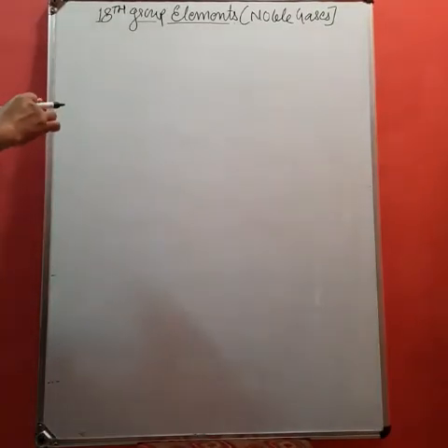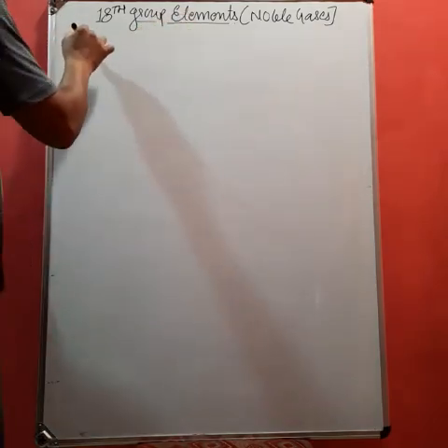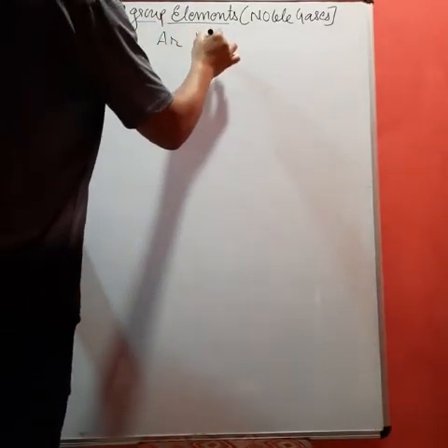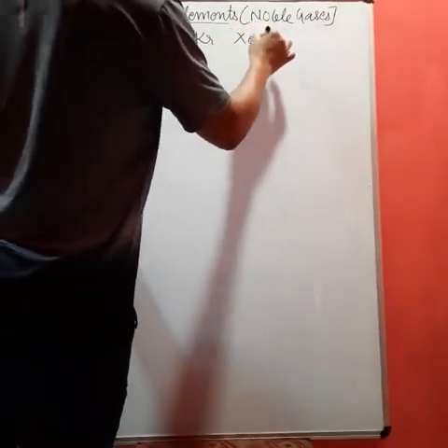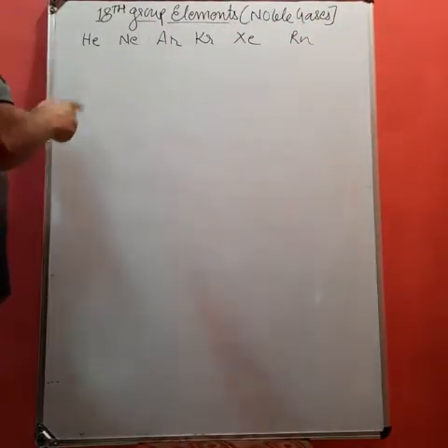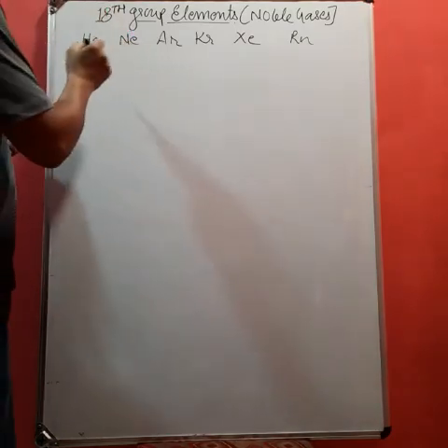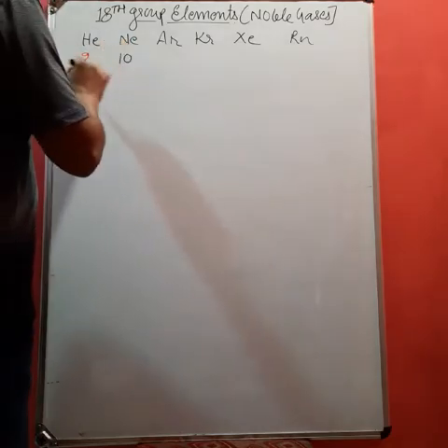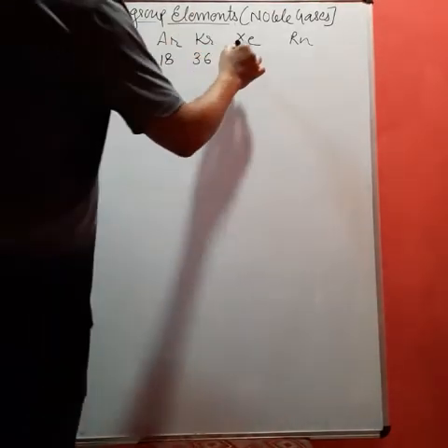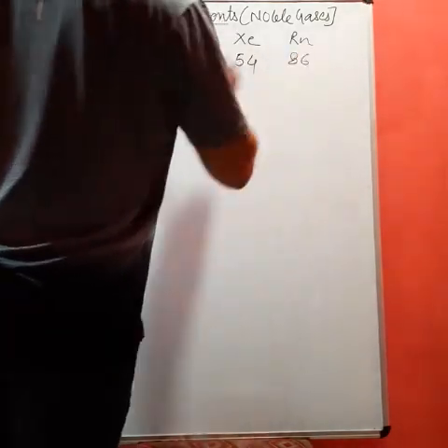Yes, students, the last group is the 18th group elements, or noble gases. These are helium, neon, argon, krypton, xenon, and the radioactive element, radon. Helium's atomic number is 2. On the basis of it, we can simply write 2 plus 8 is 10, then plus 8 is 18, then plus 18 is 36, then again plus 18 is 54, and then plus 32 it will become 86.